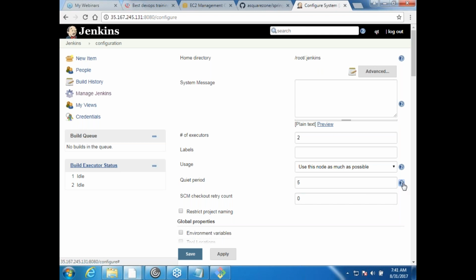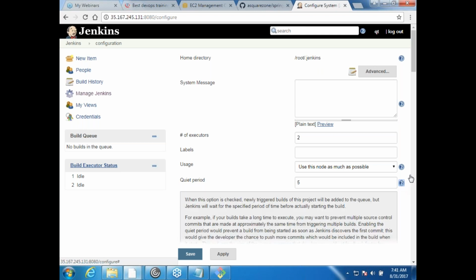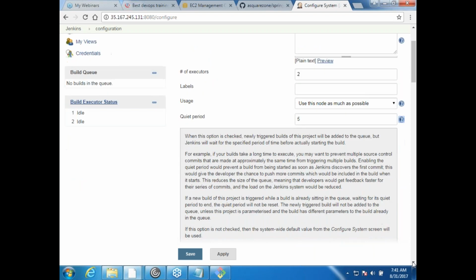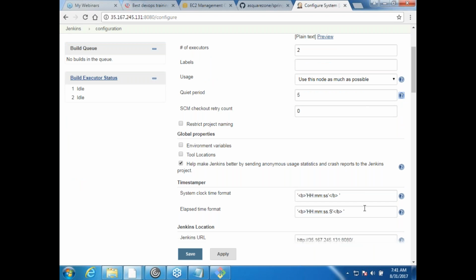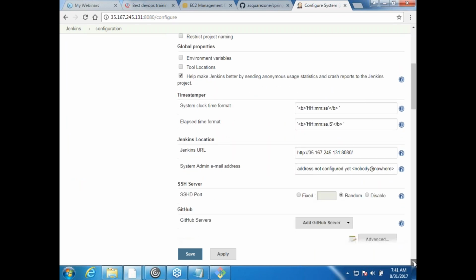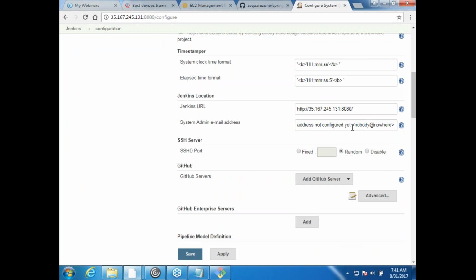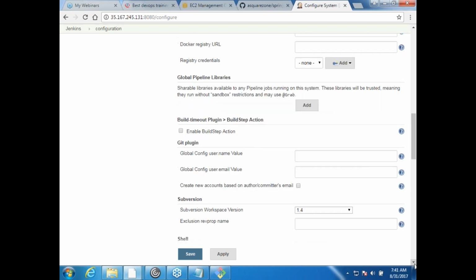If you see anything important, Jenkins will have a help option. Just click on that help. Even for a new button, you would see the help for it. Then it tells you what the Jenkins URL is. If you have any email address for this, you can configure it. And do you have any GitHub servers? If you want, you can add them, and GitHub Enterprise servers, all of this. If you scroll down,